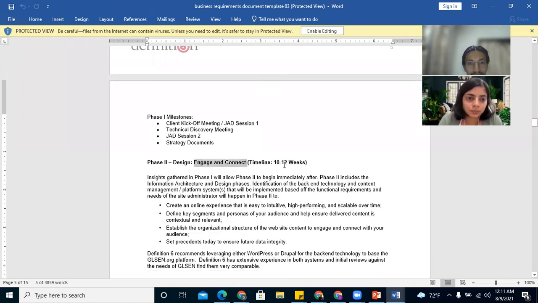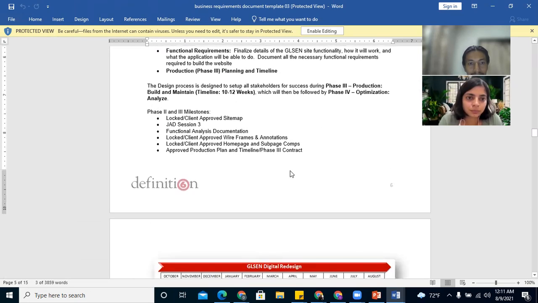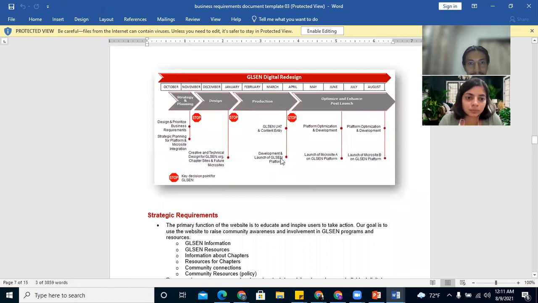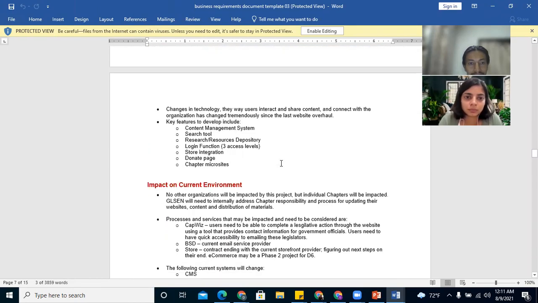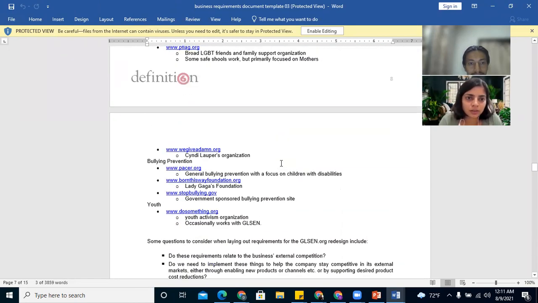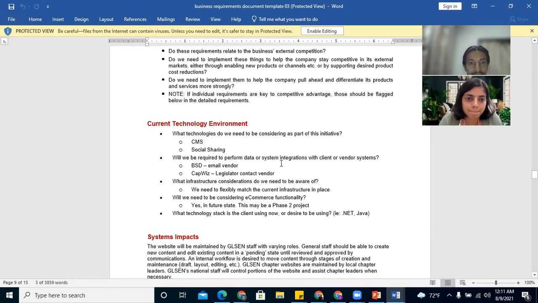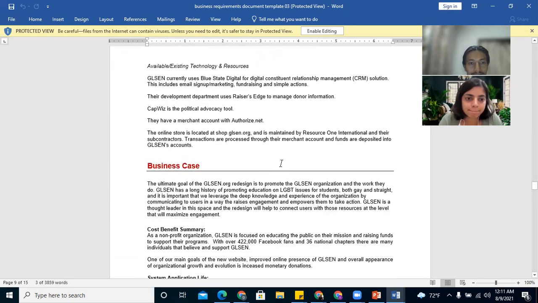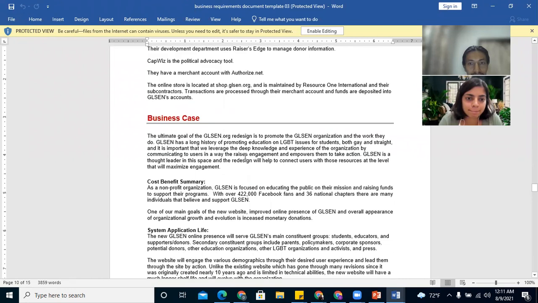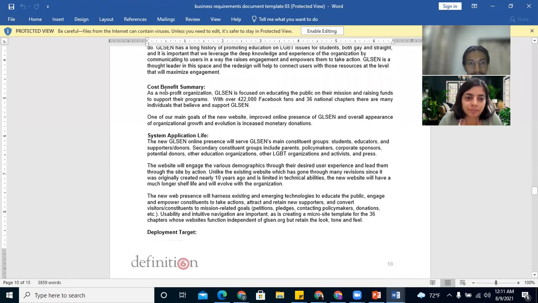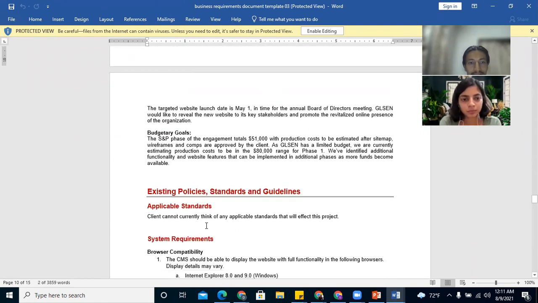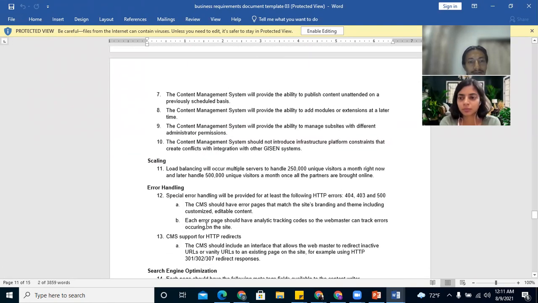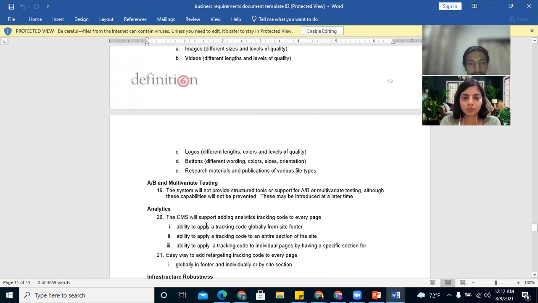Phase 2, 10 to 12 weeks. So this is a timeline map. And strategy analysis, business case, cost benefit, application, deployment target. So this is how a BRD will be. Now, this is the best one so far.